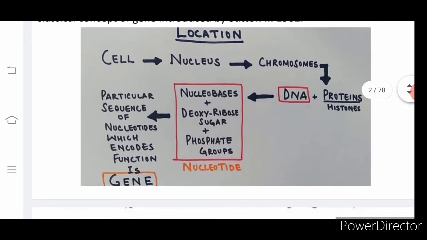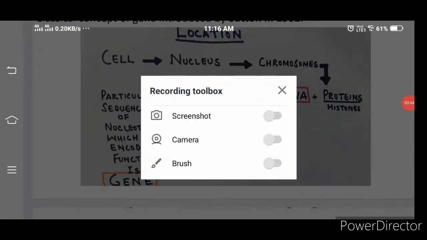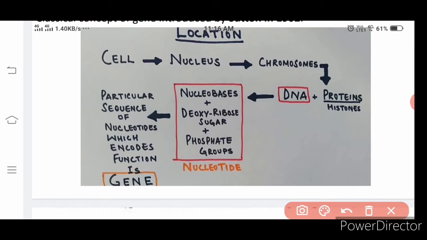Okay. So, location, where is gene present? You know very well, we have discussed last year also. Cell, it has got the nucleus in the middle. So, inside the nucleus, what will be present? Inside the nucleus, you have the presence of the chromatin reticulum. So, if you consider this to be the cell, and this is nucleus, inside the nucleus you have the chromatin reticulum. Alright, so these chromatin reticulum condense to form the chromosome. This is the general structure of the chromosome.